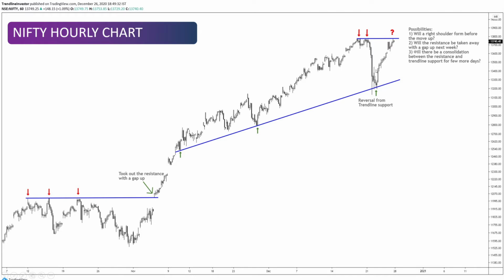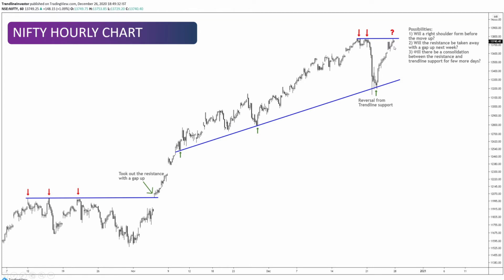Now, what can happen probably in the next week? No one knows. But here are some predictions that I think might happen. I have three possibilities which I've written down here. The first thing is you see there's this nice left shoulder, and then we had this nice crash. This could be probably the head for this HNS pattern which we're going to see.